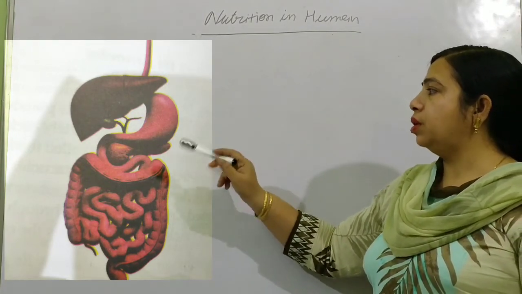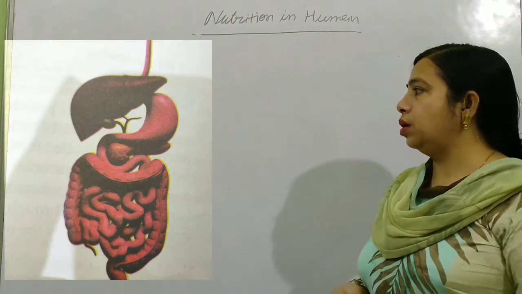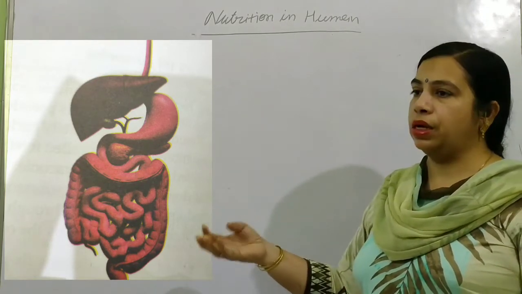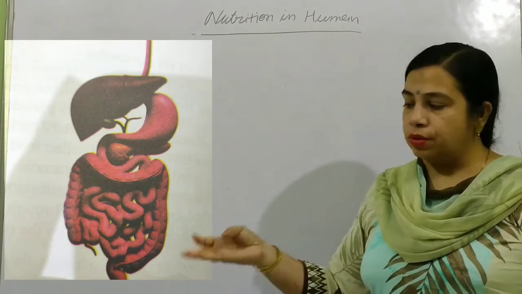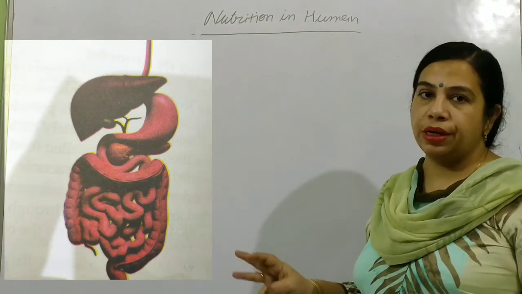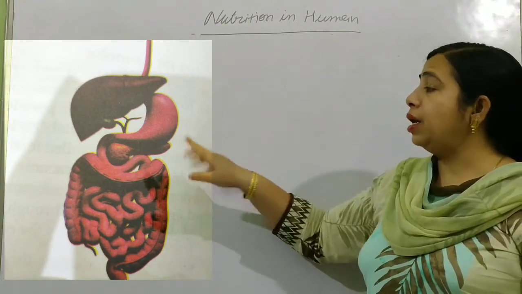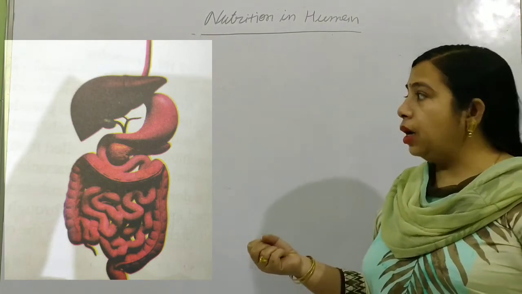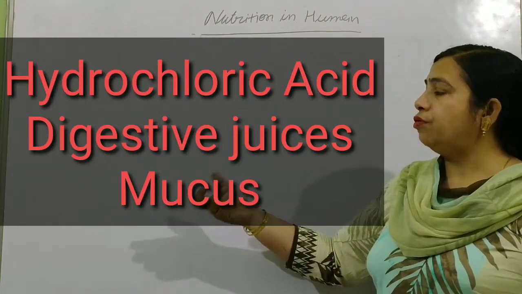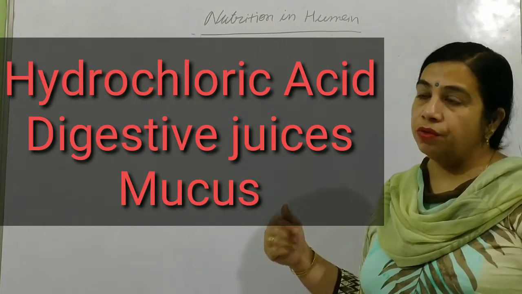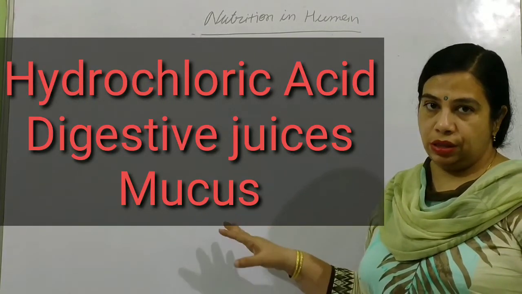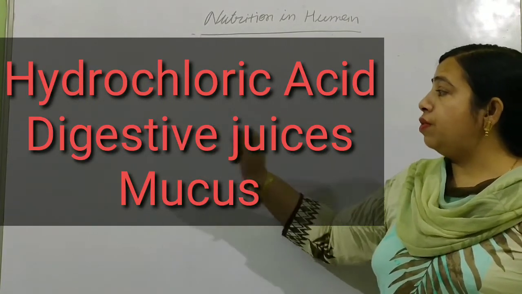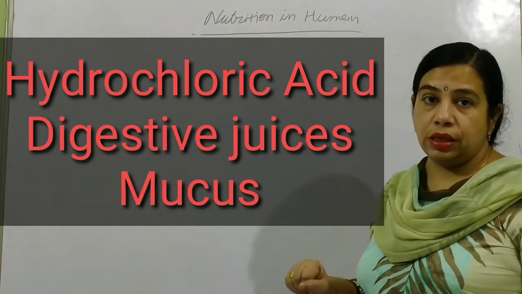In the stomach there are three things: digestive juice, mucus, and hydrochloric acid. The inner lining of the stomach releases these, and further digestion happens in the stomach with their help. First of all, we will discuss hydrochloric acid.